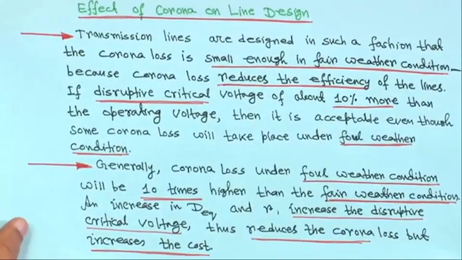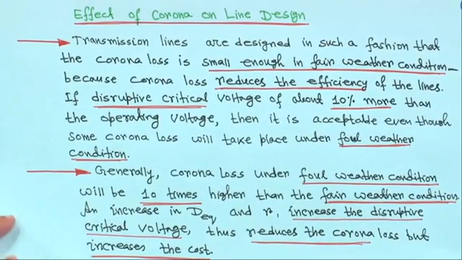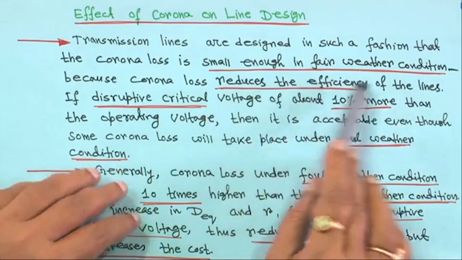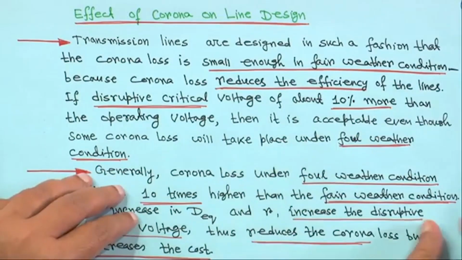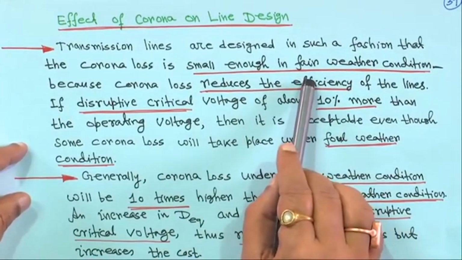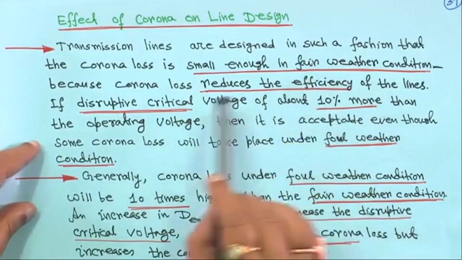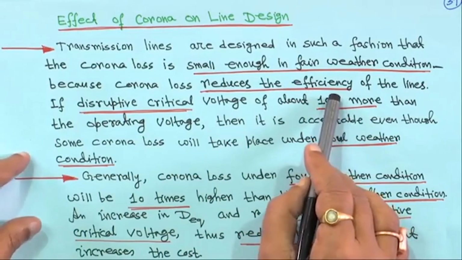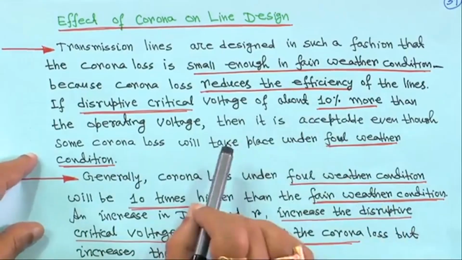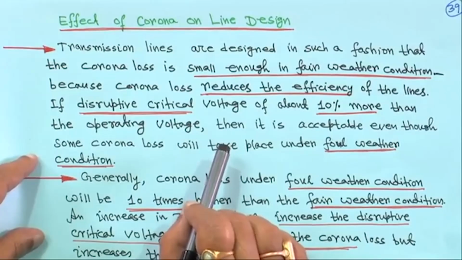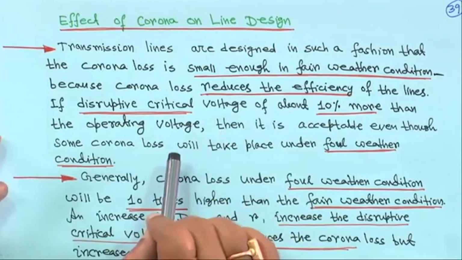So these are general phenomena. Next is the effect of corona on line design. Transmission lines are designed in such a fashion that the corona loss is small enough in fair weather condition. If corona loss is higher in fair weather condition, that is not acceptable, because corona loss reduces the efficiency of the line; when computing the efficiency of the line, we consider the losses. So during fair weather condition, the corona loss should be low.